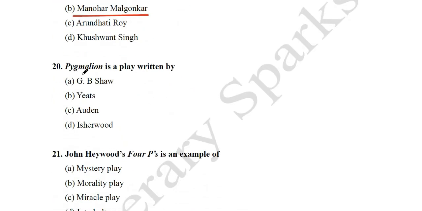Question number 20. Pygmalion is a play written by. Pygmalion has been written by G.B. Shaw, W.B. Yeats, W.H. Auden, Christopher Isherwood. So Pygmalion is written by G.B. Shaw. So I was talking about the problem play or drama of ideas. So Pygmalion is an example written by G.B. Shaw.